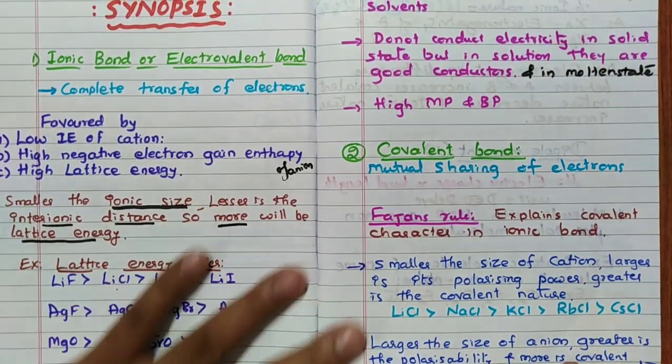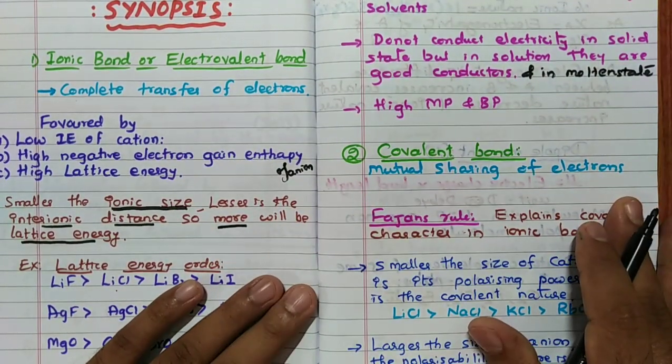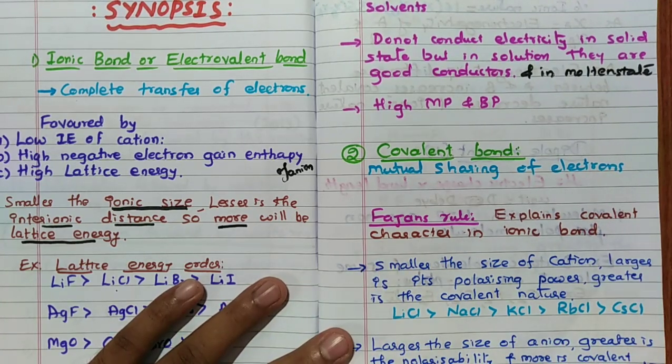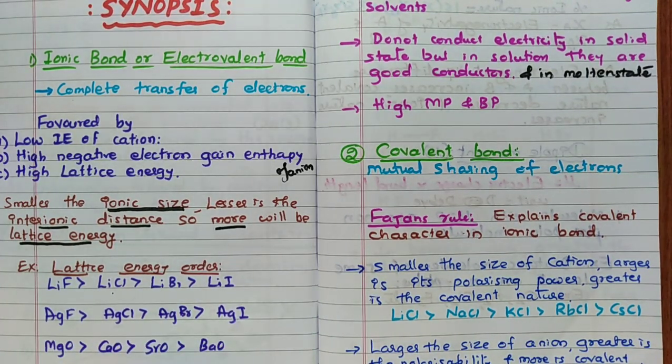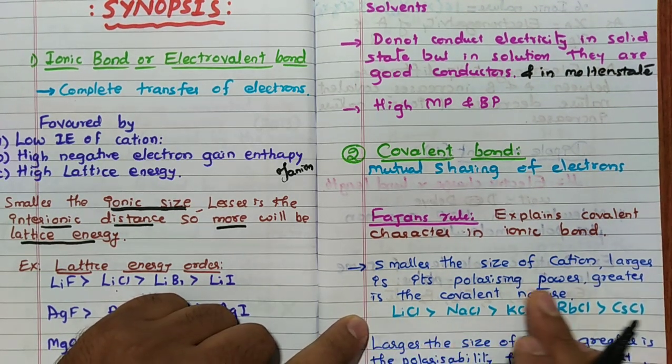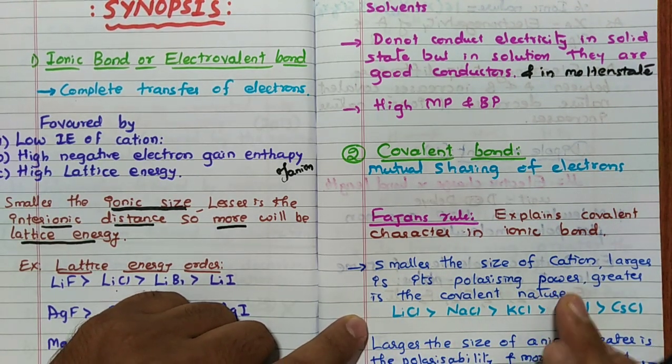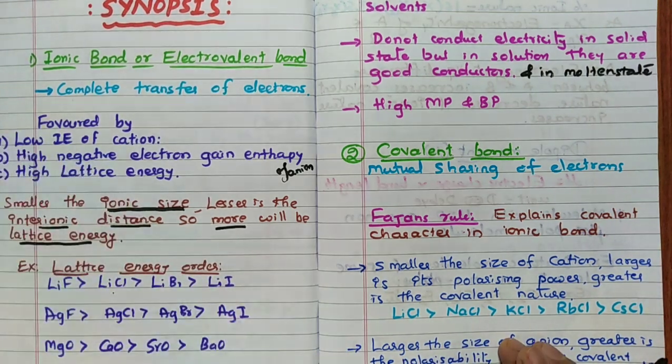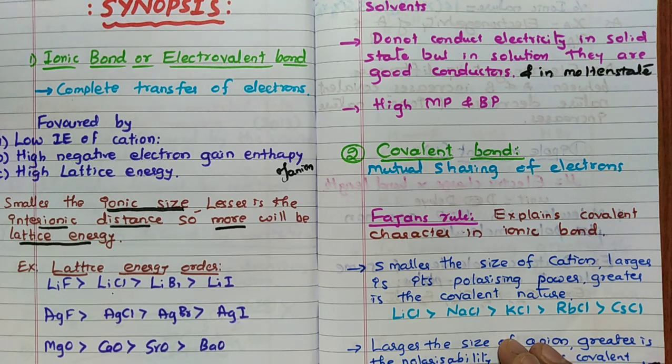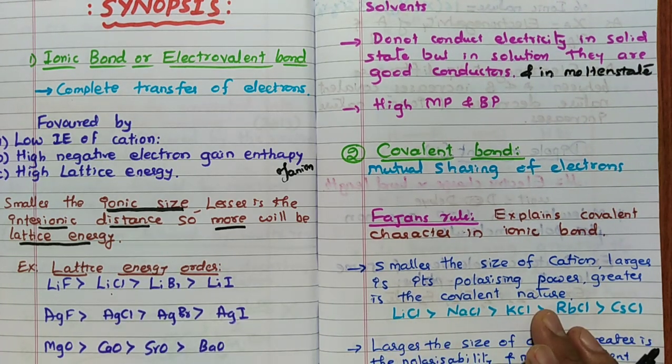Next we'll see covalent bond. Covalent bond is nothing but mutual sharing of electrons. Fajan's rule first. Fajan's rule explains the covalent character in the ionic bond. Smaller the size of the cation, larger is its polarizing power, which means the ability of the cation to attract the anion electrons towards itself. That is polarizing power, and greater will be the covalent nature.